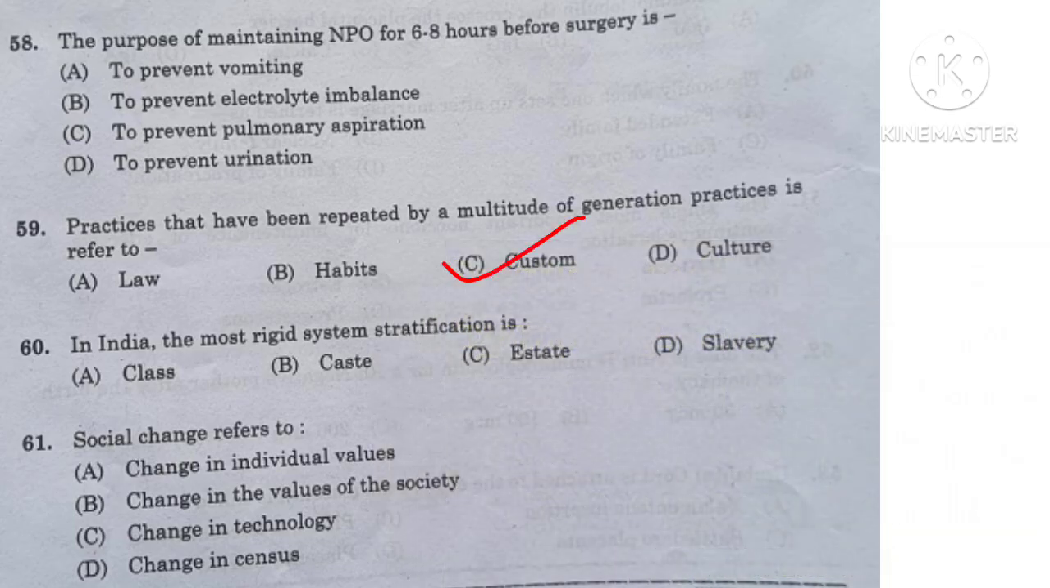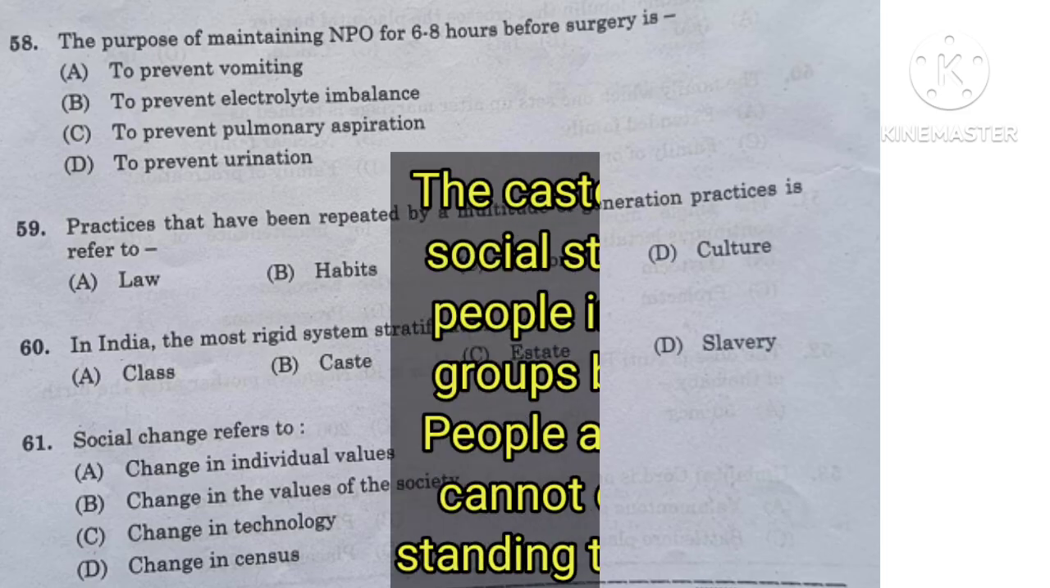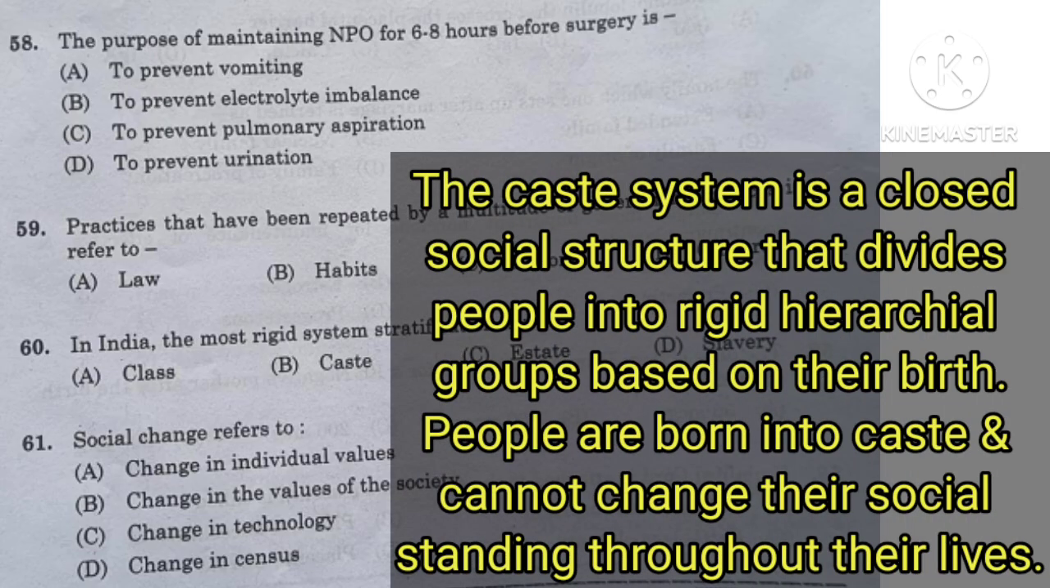Question number 60. In India, the most rigid system of stratification is class, caste, estate, or slavery. And here the right answer is option B, caste system. The caste system is a closed social structure that divides people into rigid hierarchical groups based on their birth. People are born into a caste and cannot change their social standing throughout their lives. The caste system determines many aspects of a person's life, including their occupation, marriage partner, and housing.